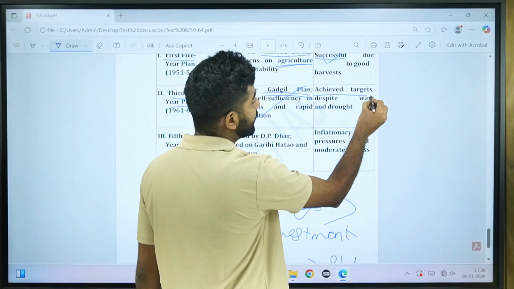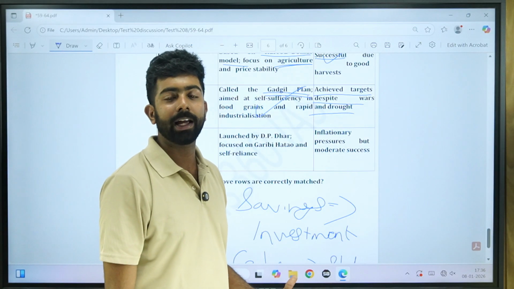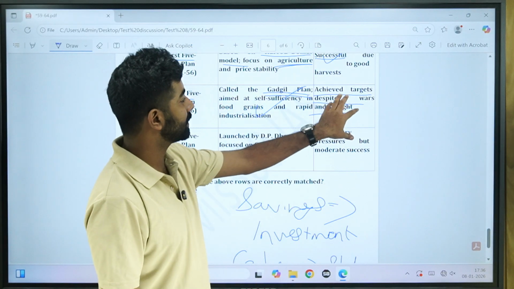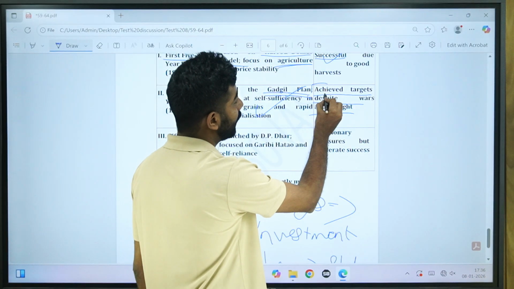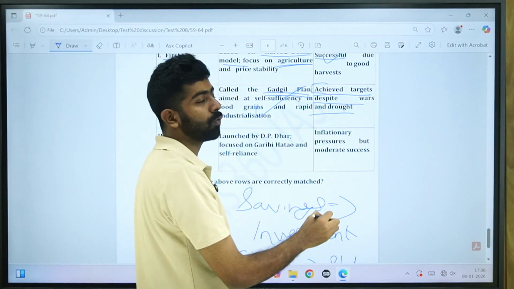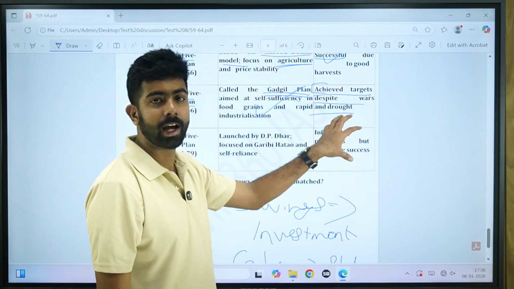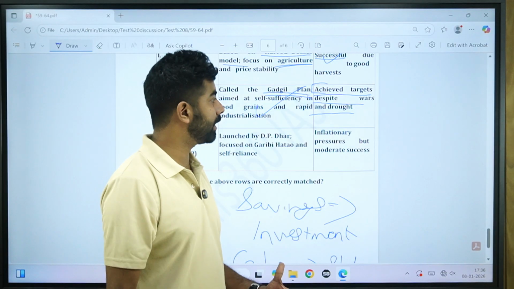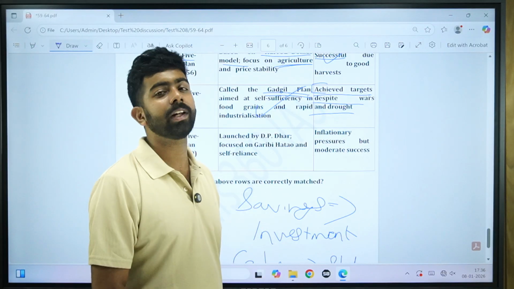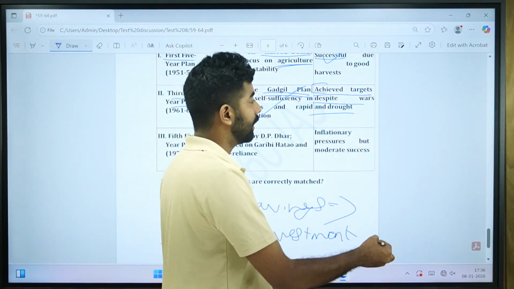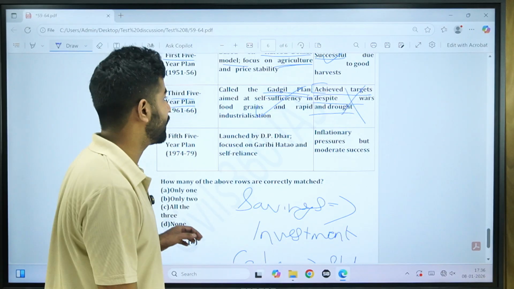Here it says that it achieved target despite wars and drought. Even if you don't remember it exactly, this statement should draw your attention, because it says that it achieved target despite wars and drought. If you use your common logic, if there is any immediate war, if there is any drought or famine, there is a very high chance that the targets will not be met. Growth will be less. So this is actually wrong. The third 5-year plan actually failed in achieving its GDP target.